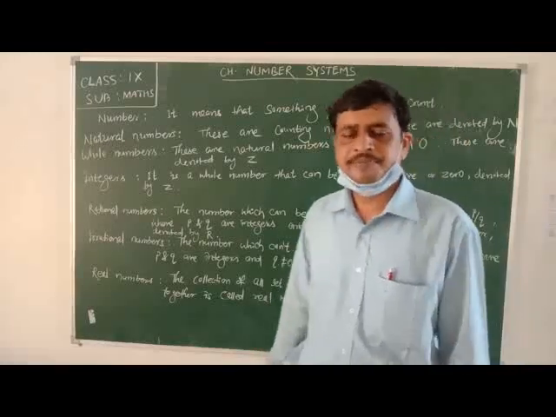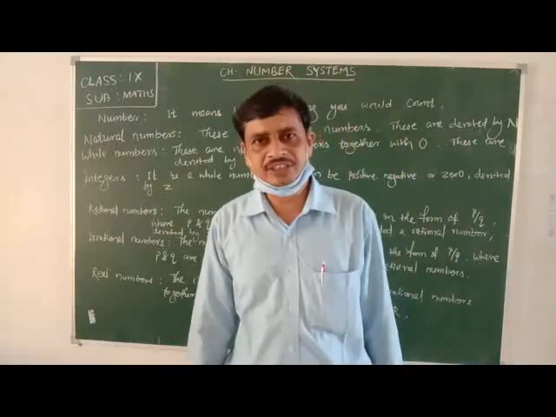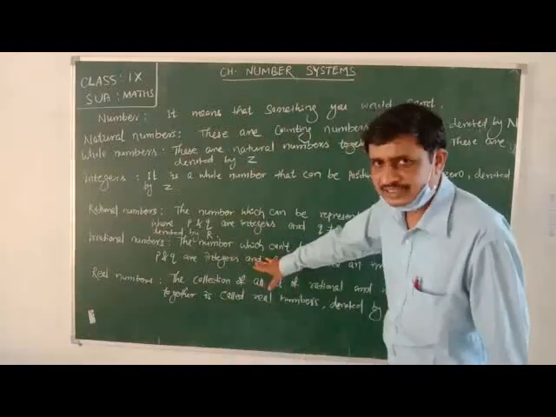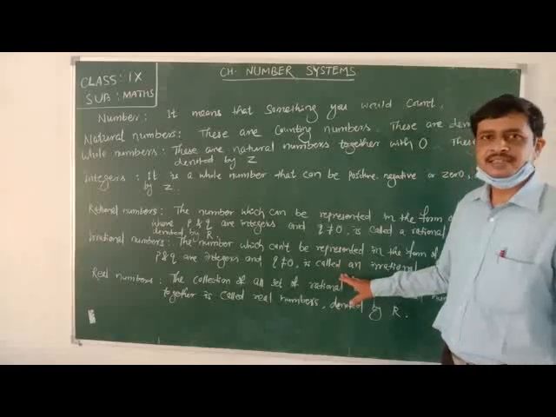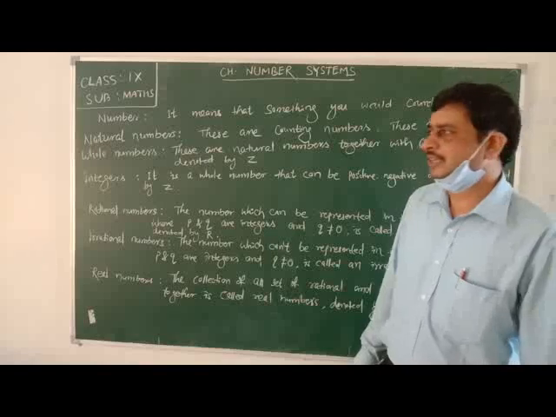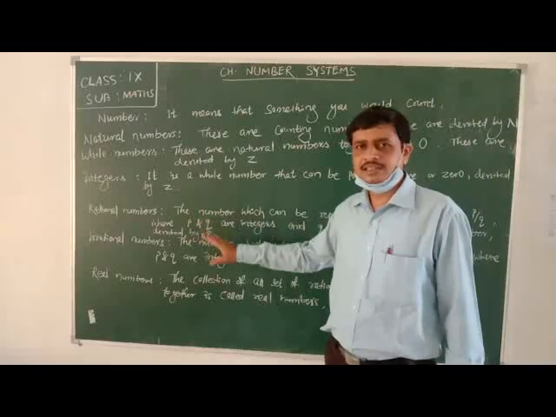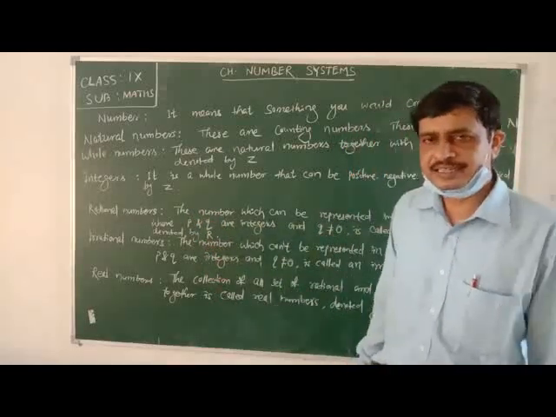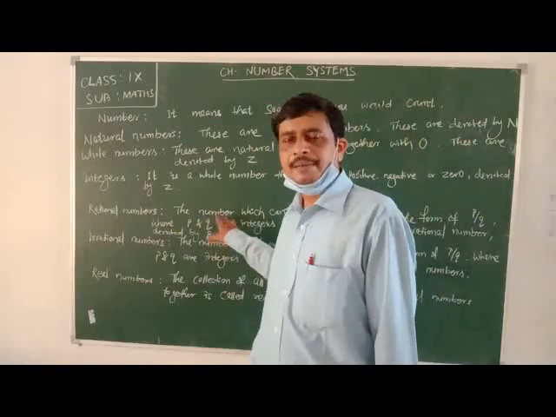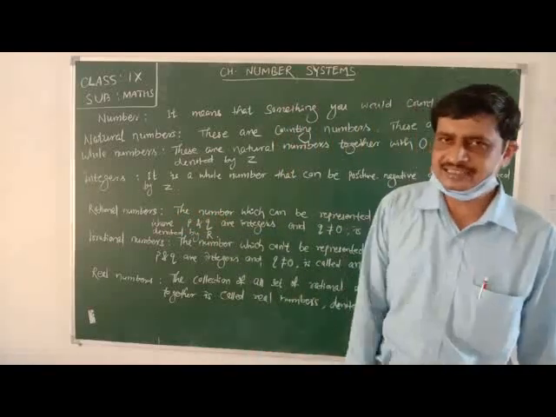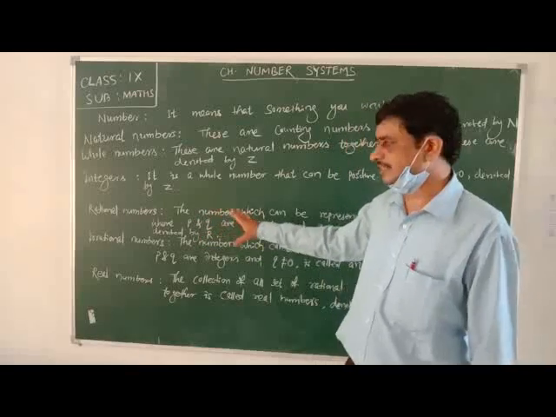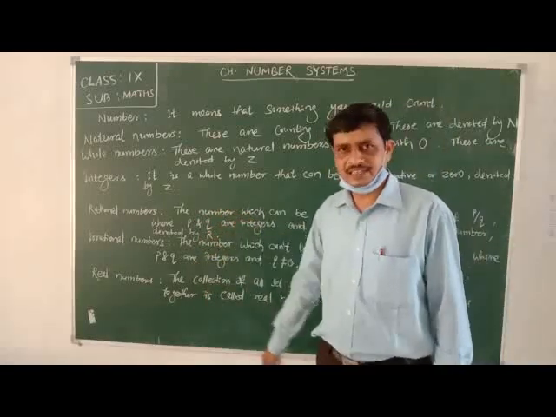Next come to irrational numbers. Irrational numbers means the number which cannot be expressed in the form of p by q, where p and q both are integers and q is not equal to 0. Such a number is said to be an irrational number. That means the number which is not rational is irrational. If any one of the conditions satisfied by a rational number is not satisfied, then it is not said to be rational. Since it is not rational, we can say it is an irrational number.